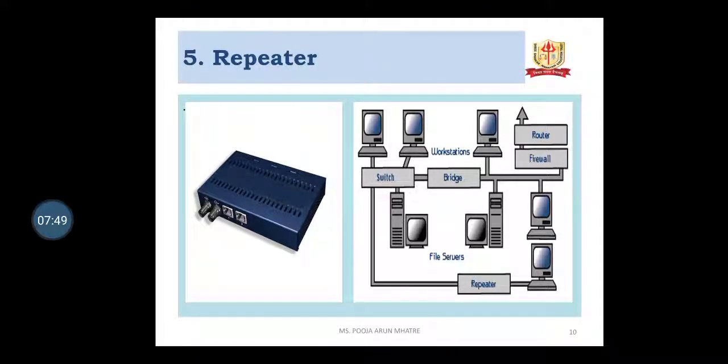Here the first diagram is the repeater and the second diagram shows the position of the repeater in the network. That means here the switch is also connected to the computer, bridges are also connected to this workstation, and repeaters are also connected to the switch and the computer. When data is traveling to a long destination, there are chances of data corruption, data damage and data loss. So repeaters are used for long distance data communication.